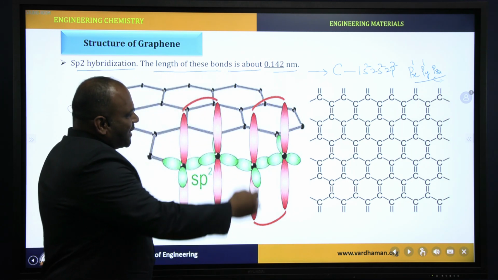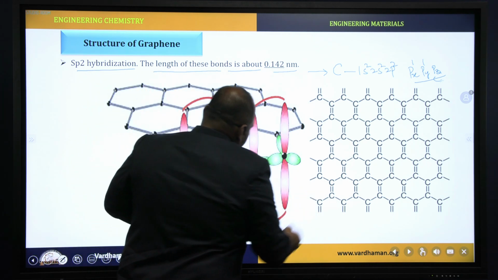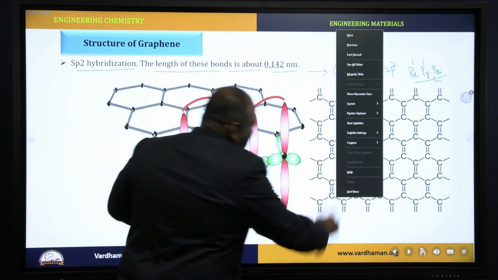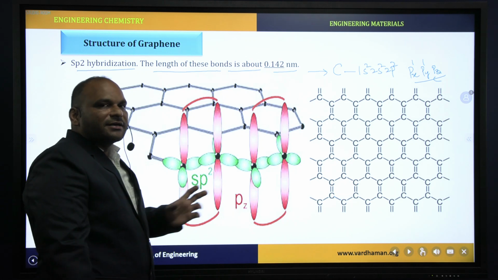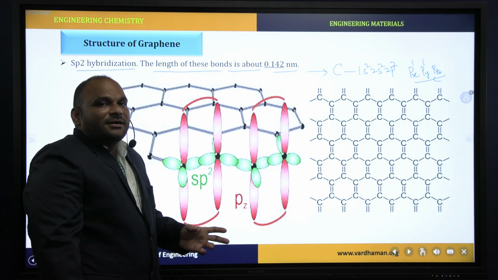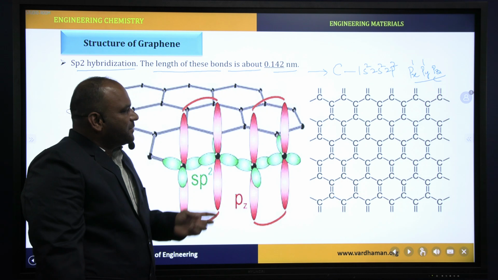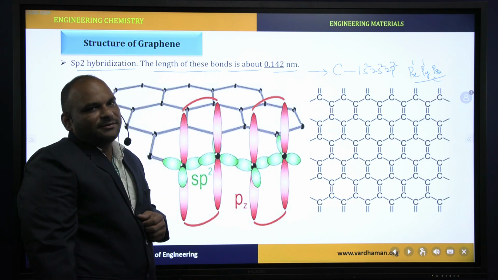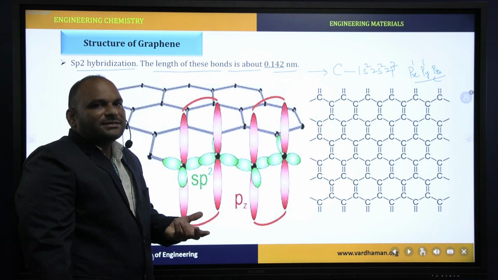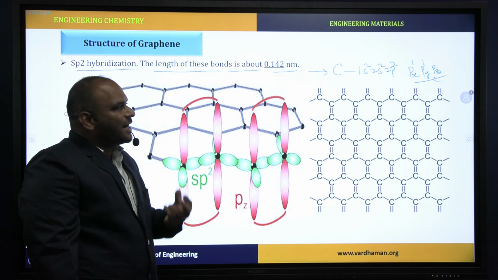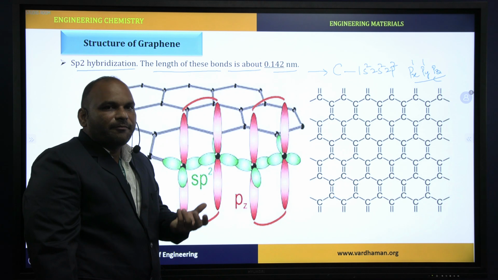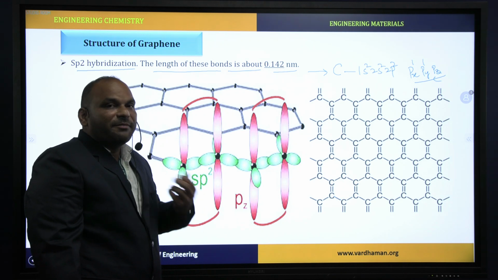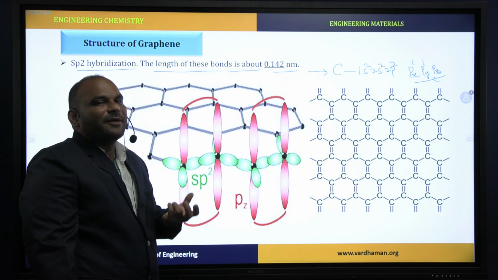Between carbon and carbon, the sp2 hybridized orbitals of one carbon combine with the sp2 hybridized orbitals of the other carbon to form a sigma bond. The pi bonds are formed by the sidewise overlapping of pz orbitals.